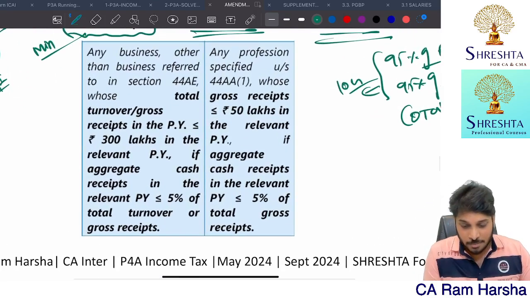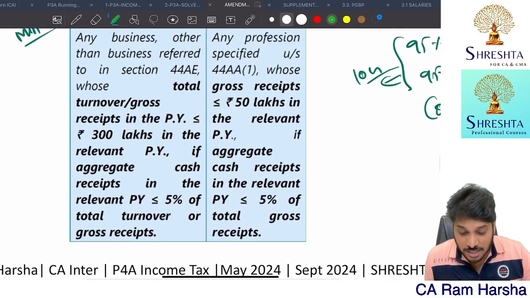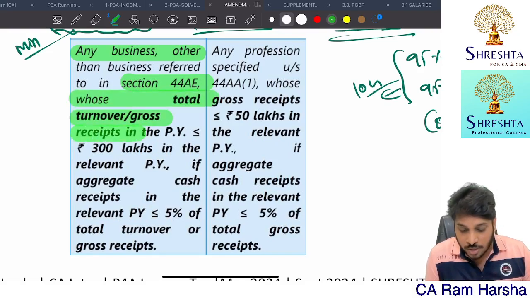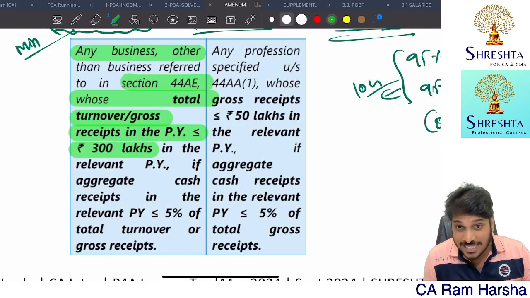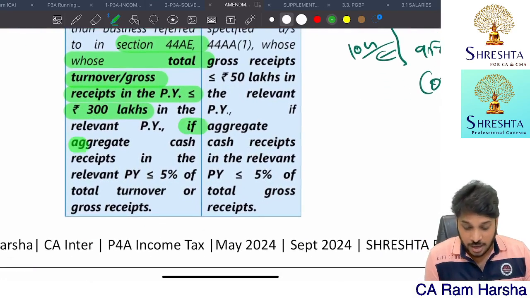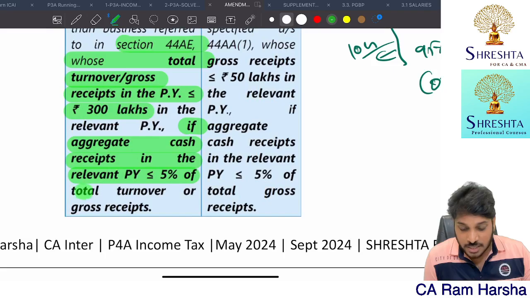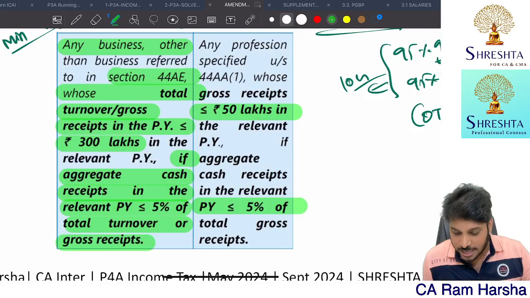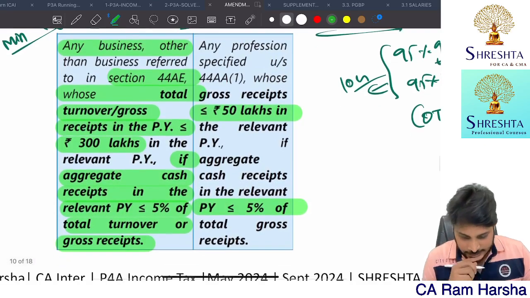And the same, whatever in the ICSI study material is there, the same is reproduced here. Any business other than 44AE business whose total turnover or receipts in the previous year is not exceeding 300 lakhs, if aggregate cash receipts in the previous year is not exceeding 5%. For professionals, not exceeding 75 lakhs. Getting it?